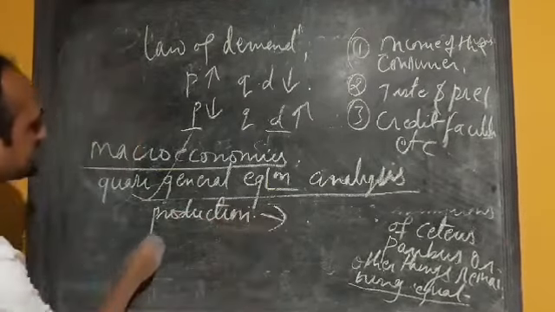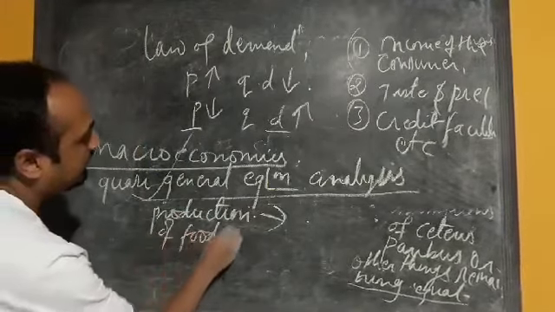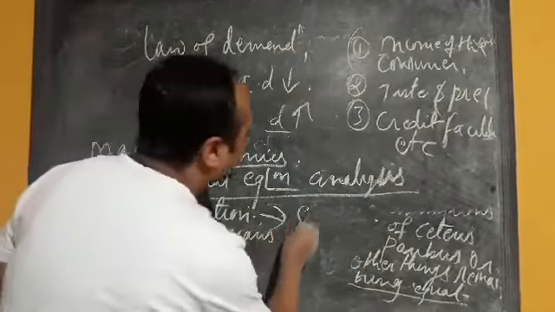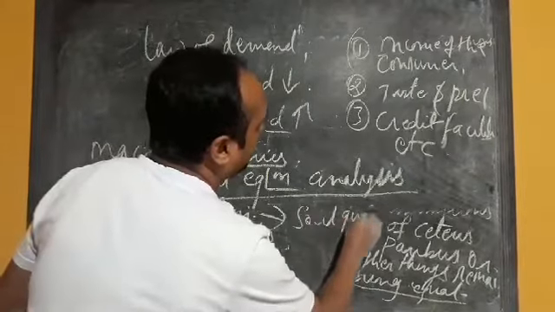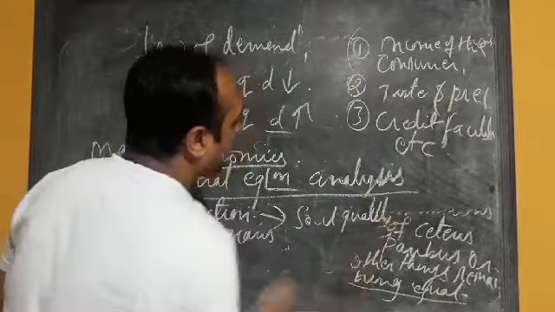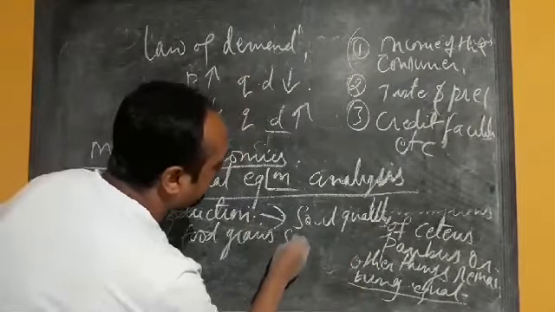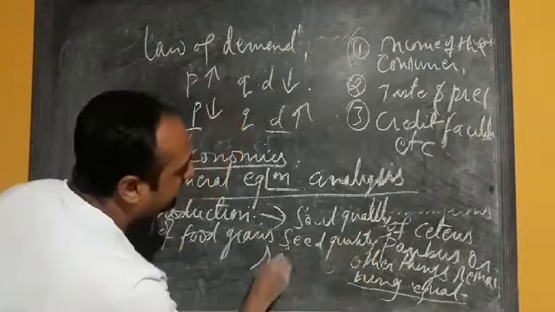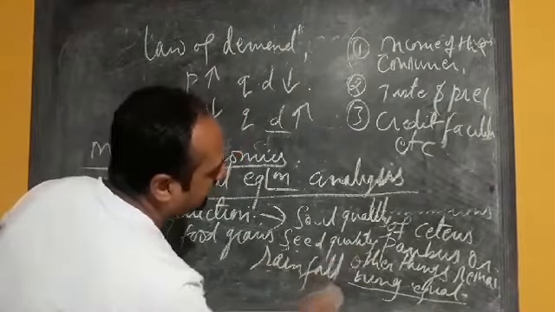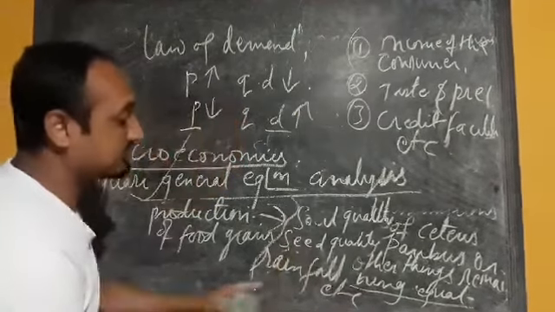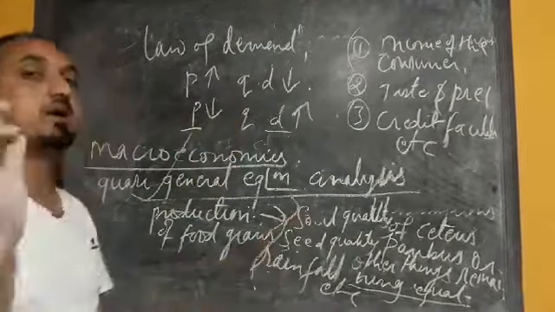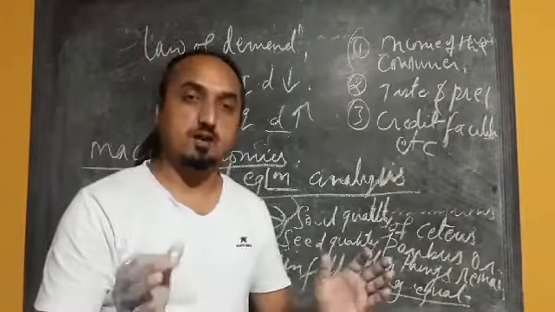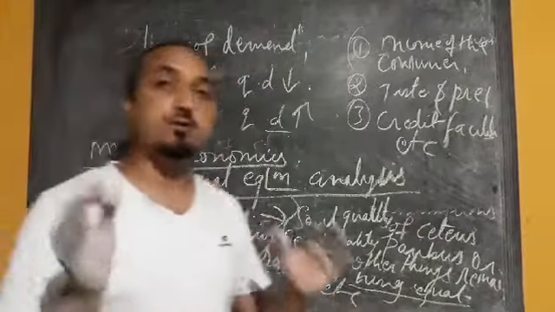Production of food grains depends on various factors, maybe soil quality, seed quality, rainfall, etc. When the impact of all these factors is considered at the same time, that is called mutual dependence of the variables. That is in the case of macroeconomics.